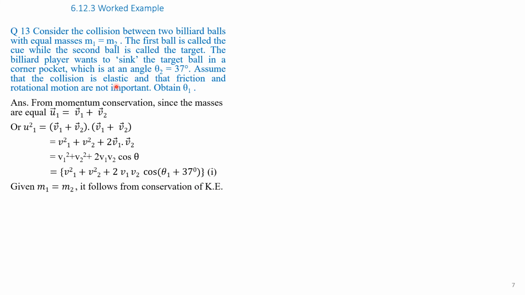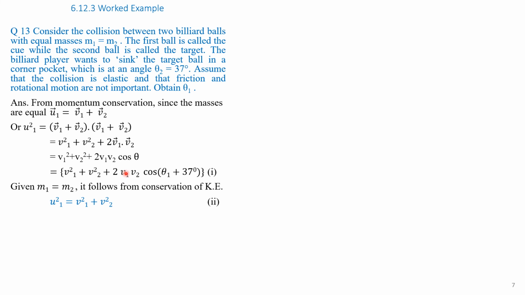Since M1 is equal to M2, from conservation of kinetic energy we can write u1 square equal to v1 square plus v2 square. But there is an additional term in equation 1. This additional term should be 0. That is, 2 v1 v2 cos(theta 1 plus 37) should be equal to 0.